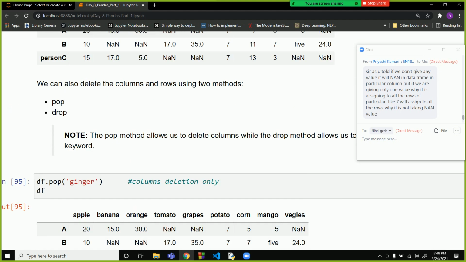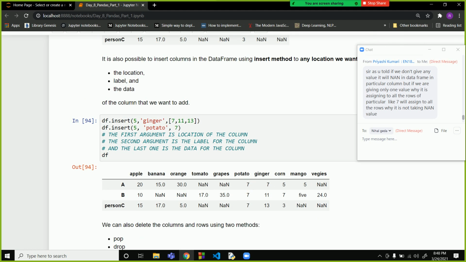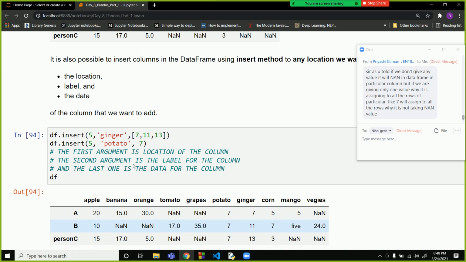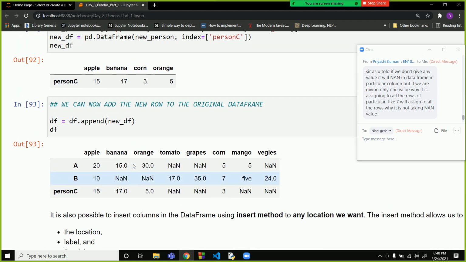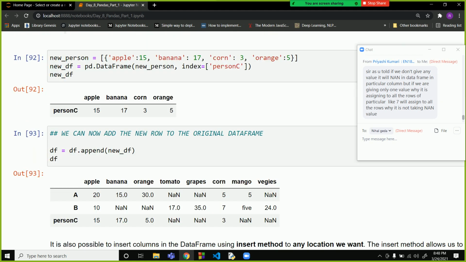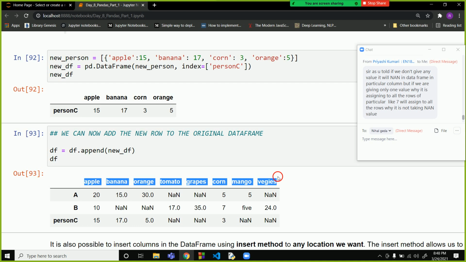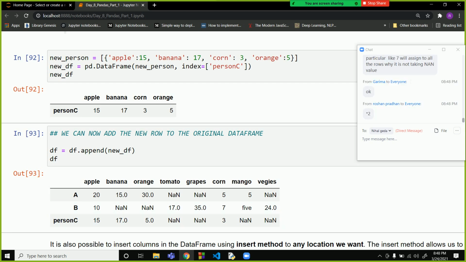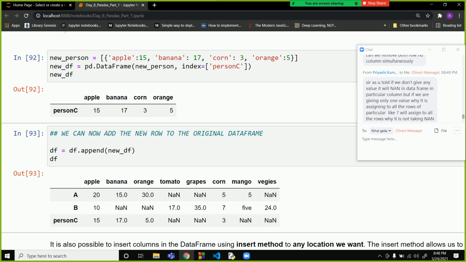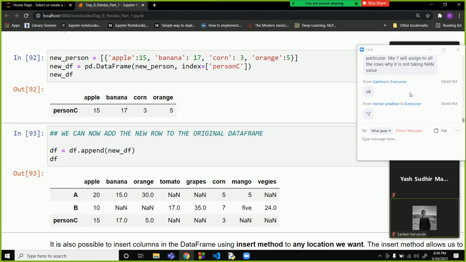But what was happening over here when we added this was that it had 4 values, and our data frame had 8 values. So it cannot broadcast 4 into 8. That is why it took the 9 values over there. Understood?